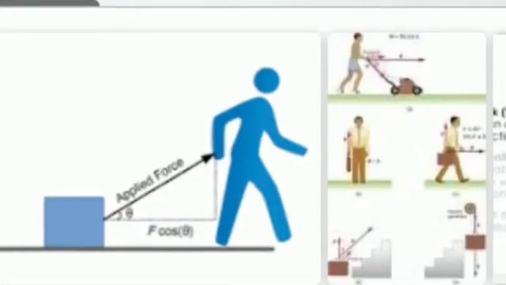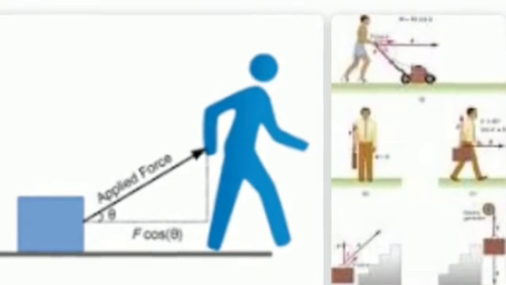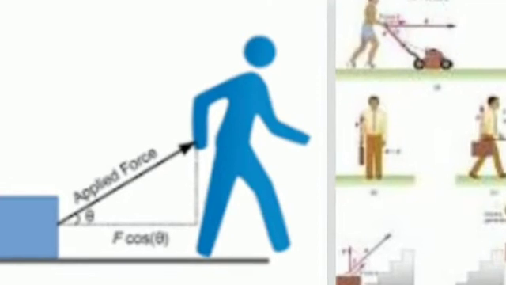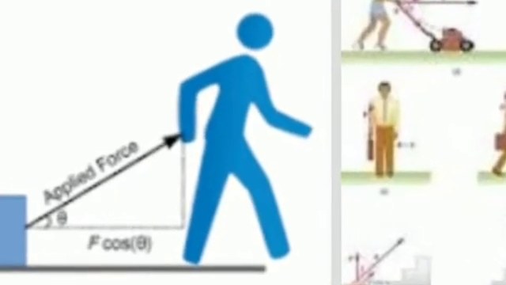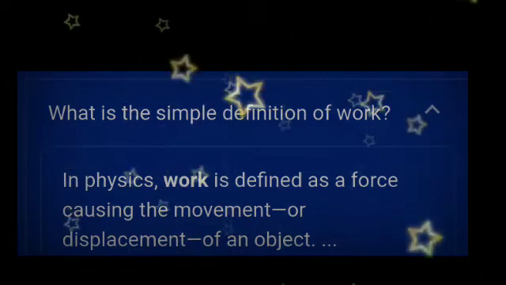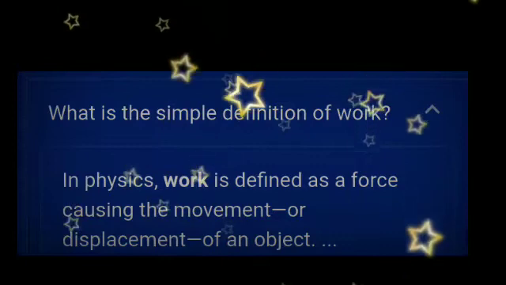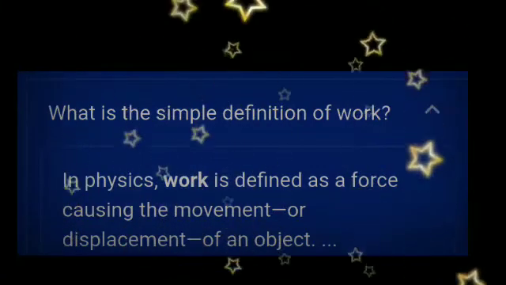Work is said to be done when a force applied on an object causes displacement of the object. The formula of work is force into displacement. Now what exactly are work and energy? Work and energy are both different, but they are interrelated with each other.